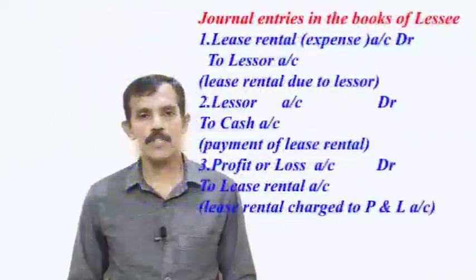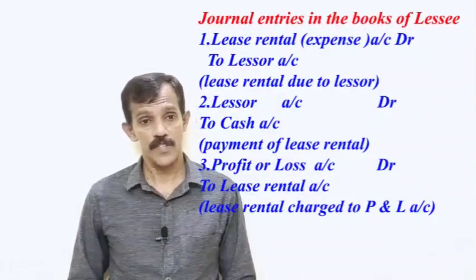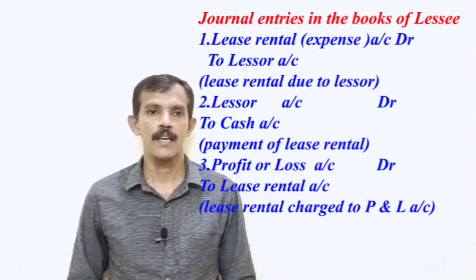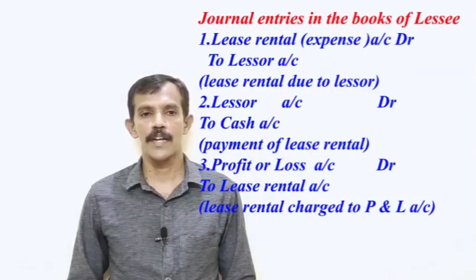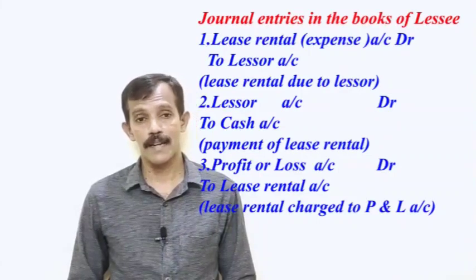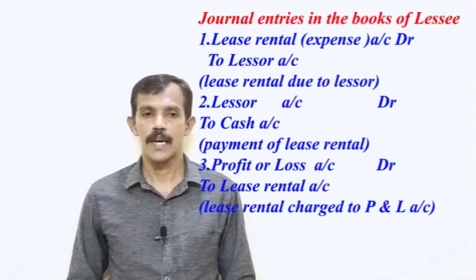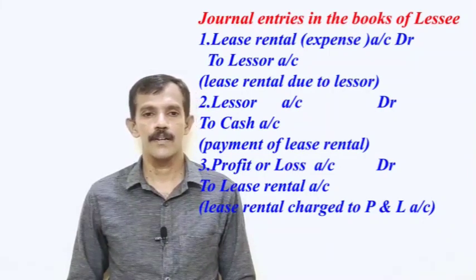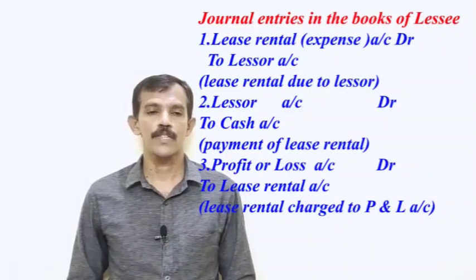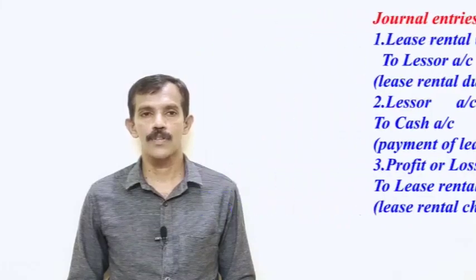Then we discuss journal entries in the books of lessee in case of operating lease. First journal entry for lease rental due to the lessor. Journal entry: lease rental expenses account debit to lessor. Second journal entry for payment of lease rental. Journal entry: lessor account debit to cash. Third journal entry for charging lease rent to profit and loss account. Journal entry: profit and loss account debit to lease rental account.